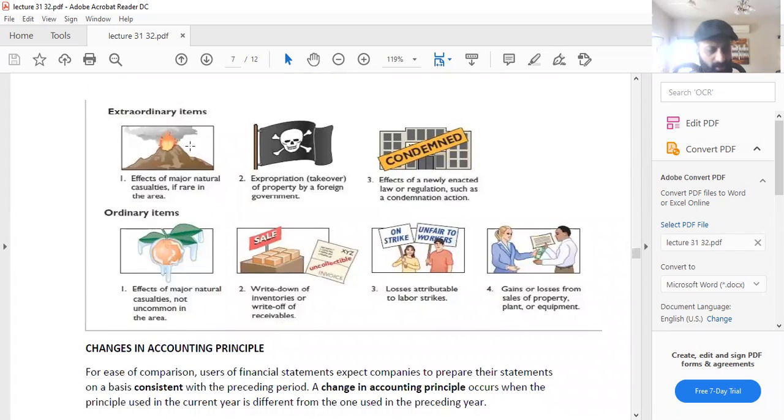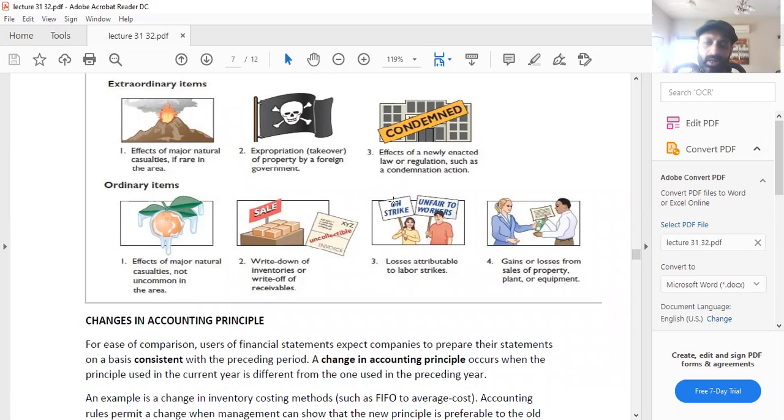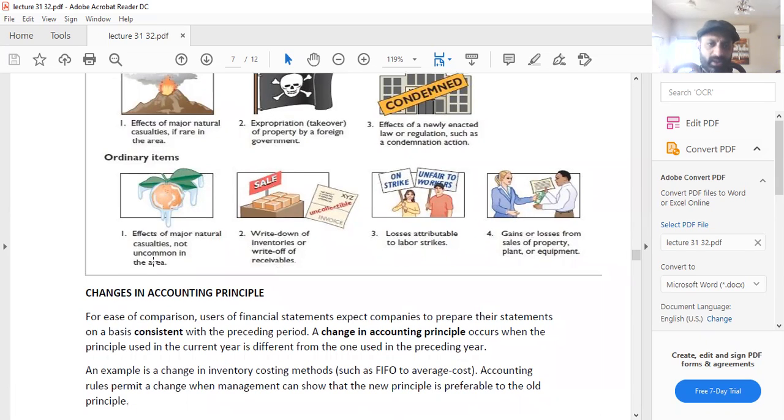Now these are the examples of extraordinary items. Like the effects of major natural casualties, if rare in the area, then the takeover of a property by a foreign government, or a newly enacted law or regulation, which can hit you in a positive or in a negative way. Then the ordinary items: the effects of major natural casualties not uncommon in the area, so that will be an ordinary item. Then a write-down of inventories or write-off of receivables is an ordinary item, so it is never treated as an extraordinary item.